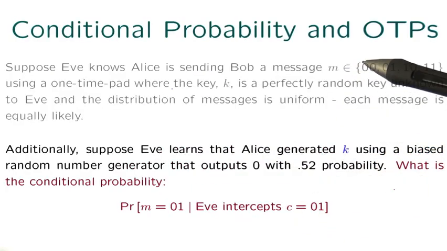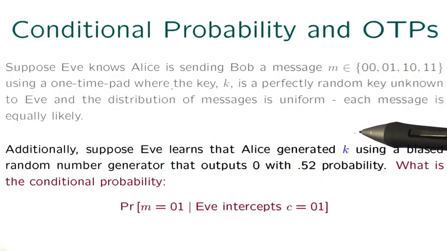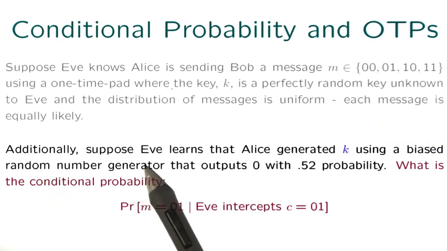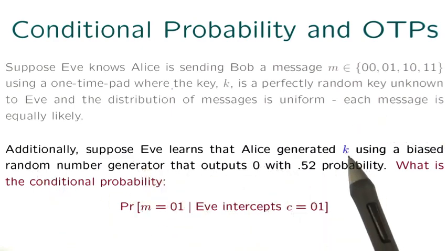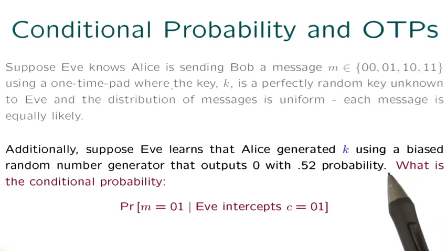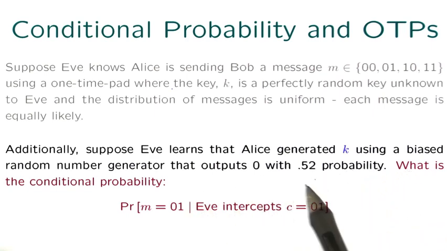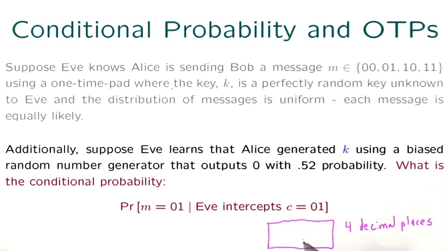For this question, we have the same information that we had in the first problem, and additionally, suppose Eve learns that Alice generated the key K using a biased random number generator that outputs 0 with a 52% probability. What is the conditional probability now that M equals 01 given that Eve intercepts the ciphertext 01? Submit your answer with 4 decimal places.